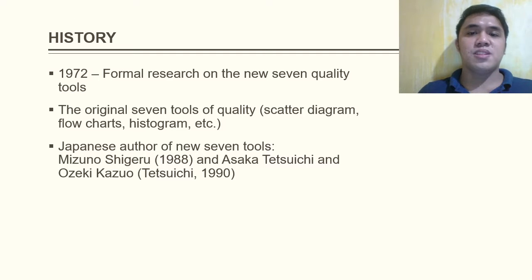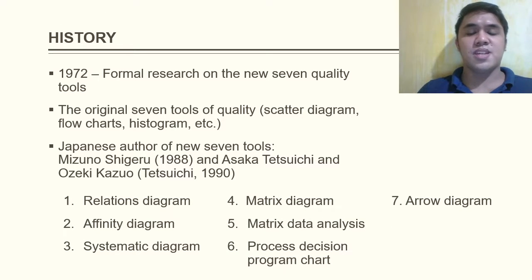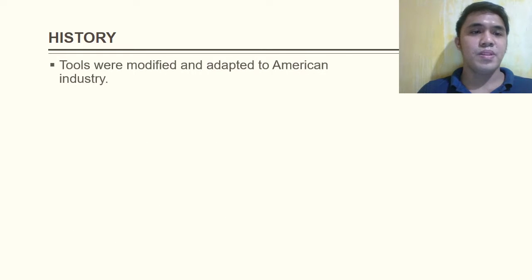The 7 new tools, as written by Japanese authors Mizuno Shigeru, Asaka Tetsui, and Uzeku Kazuo, are the relations diagram, affinity diagram, systematic diagram, matrix data analysis, process decision program chart, and the arrow diagram. Later, these tools were modified and adapted to American industry.